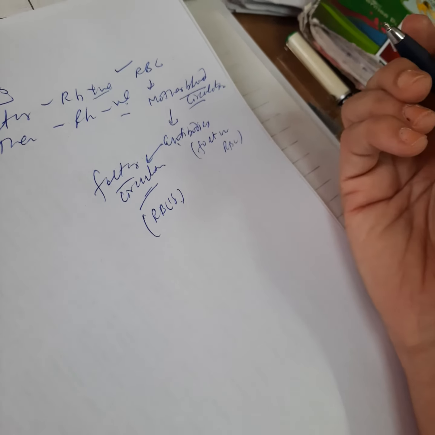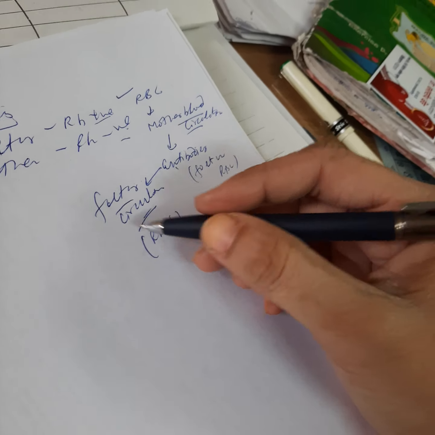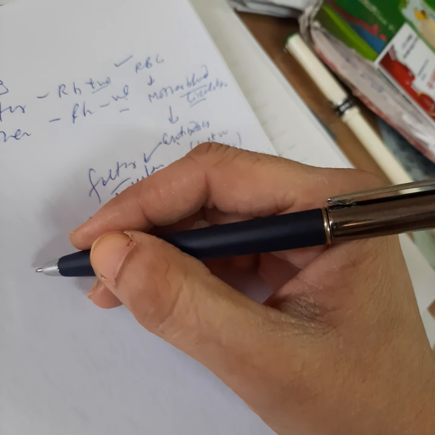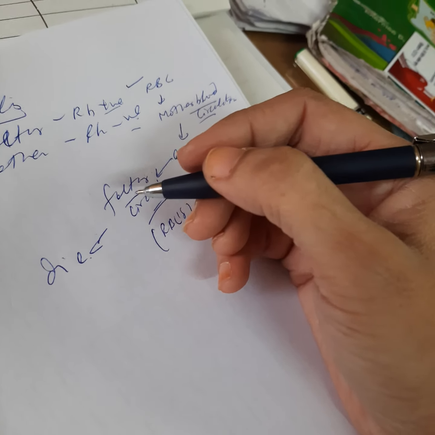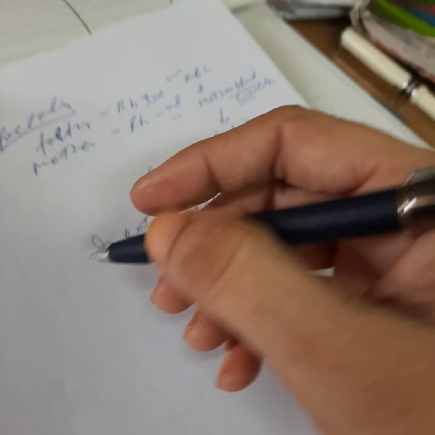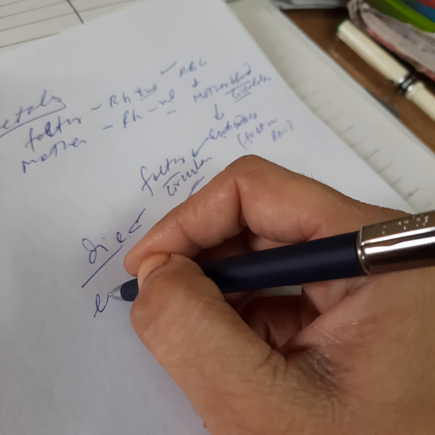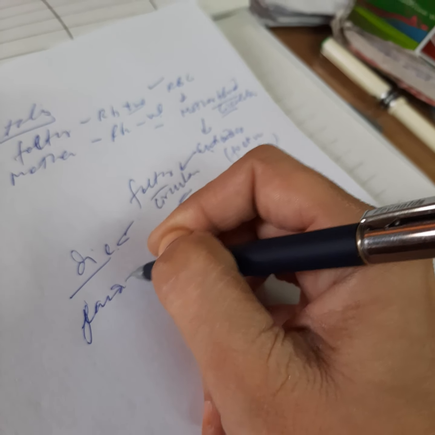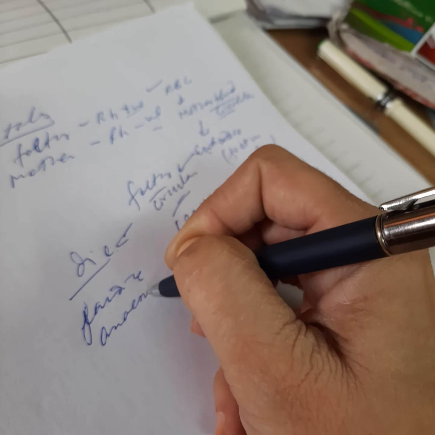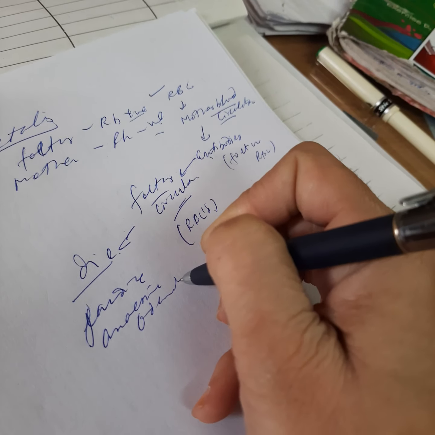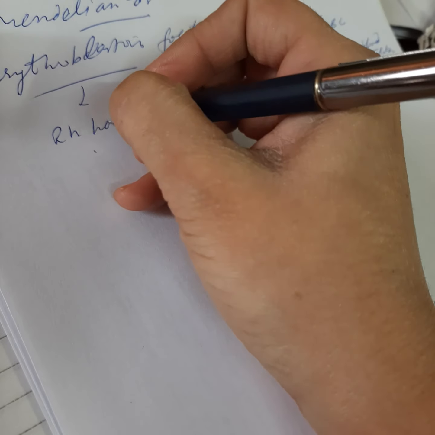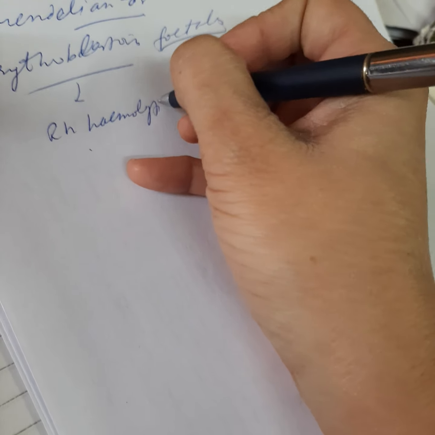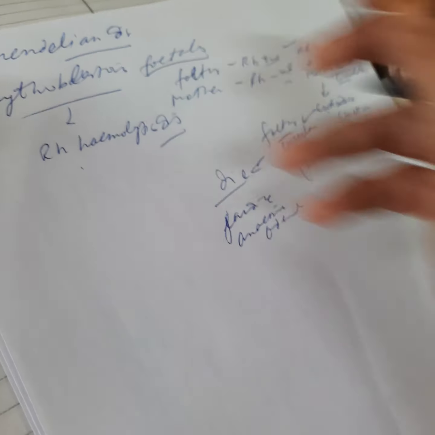If the damage is severe, the fetus may die in the uterus or a miscarriage will occur. If less severe, the infant will be born with jaundice, anemia, and edema. So this is called erythroblastosis fetalis, or Rh hemolytic disease, where the hemoglobin is destroyed.